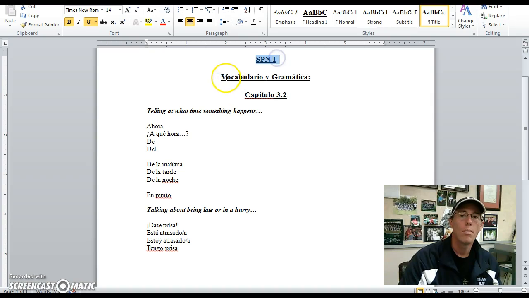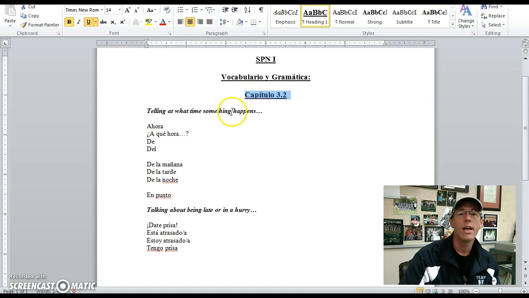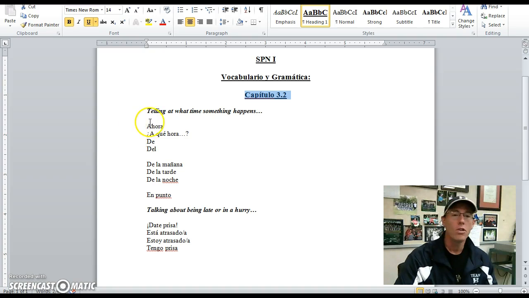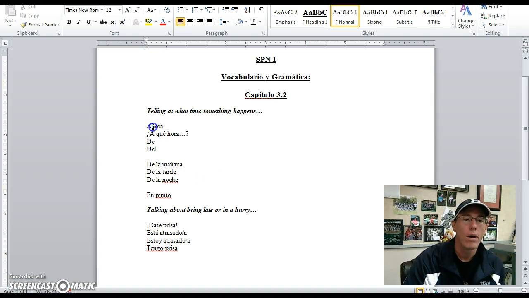Español 1, vocabulario y gramática, vocabulary and grammar. Capítulo 3.2, or chapter 3.2. Telling at what time something happens. This will be some of the active vocabulary that we end up putting together. You'll see some examples in just a few minutes here. Ahora significa now or right now. A qué hora asks the question, at what time?